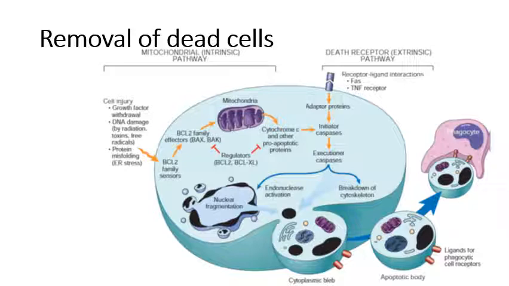The macrophages accumulate around these cells and start engulfing them. Once it is engulfed, it is phagocytosed, destroyed and removed from there. That's how the removal of apoptotic cells or apoptosomes occurs.